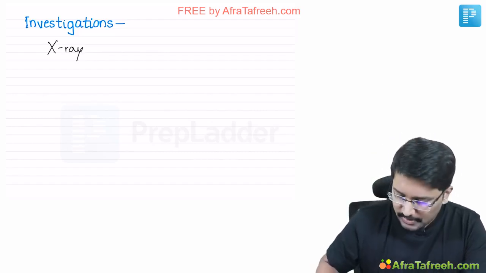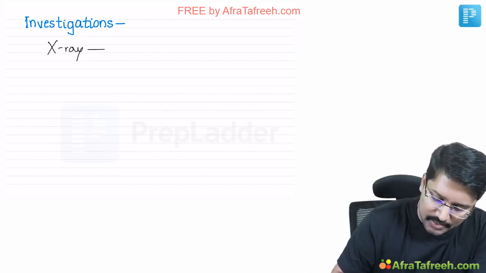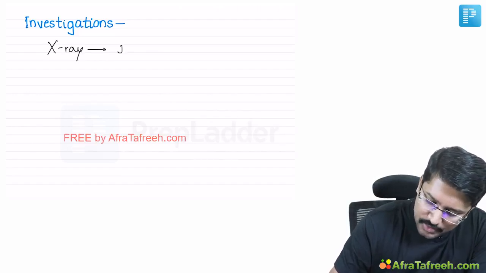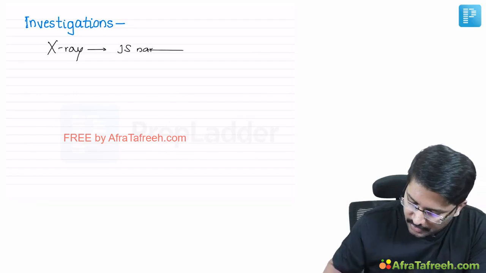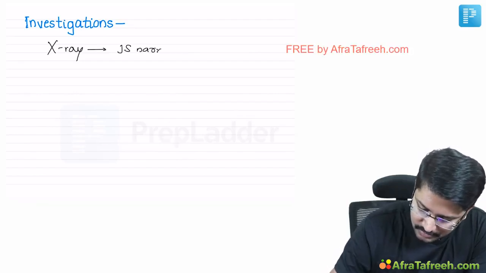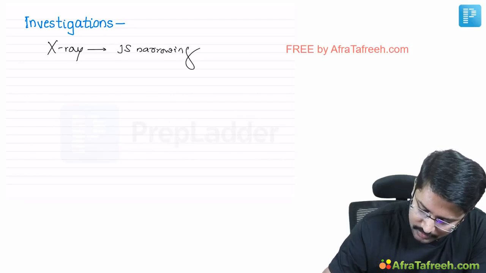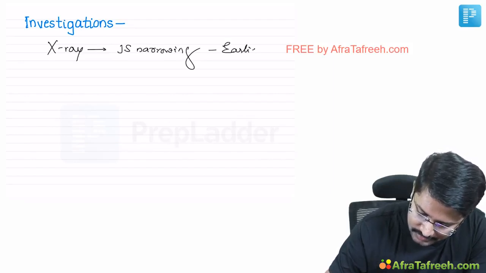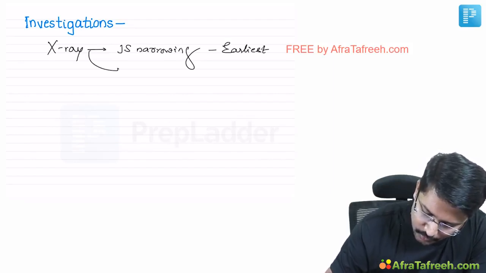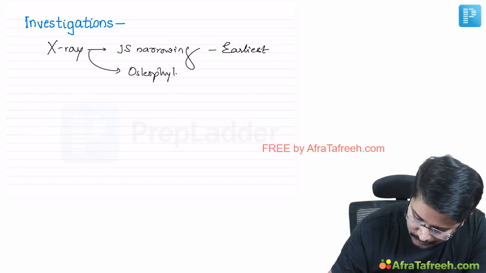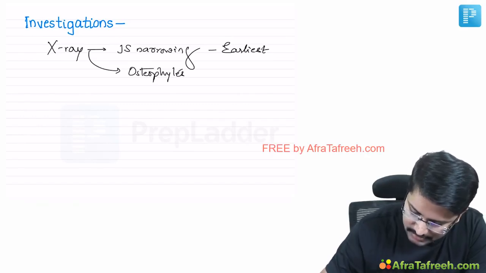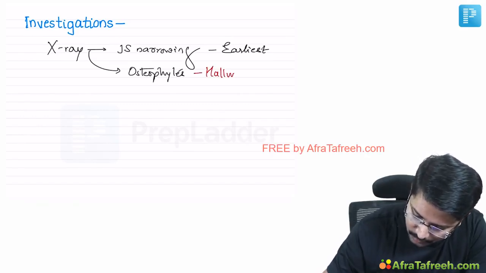Just for the sake of completion, let me summarize the important X-ray findings. The most common or the earliest X-ray finding is obviously joint space narrowing. Apart from that, we also see new bone formation in the form of osteophytes, and we also know that this is the hallmark of osteoarthritis.